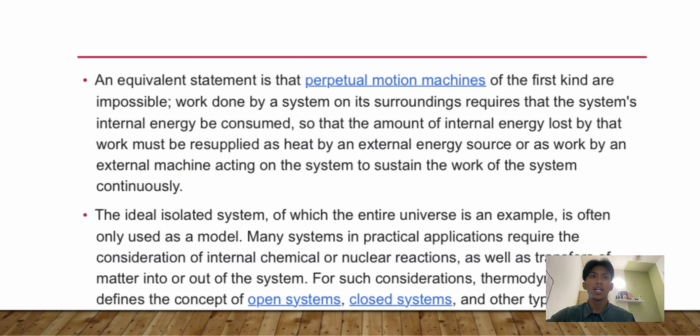Work done by a system on its surroundings requires that the system's internal energy be consumed, so that the amount of internal energy lost by that work must be resupplied as heat by an external energy source, or as work by an external machine acting on the system, to sustain the work of the system continuously.